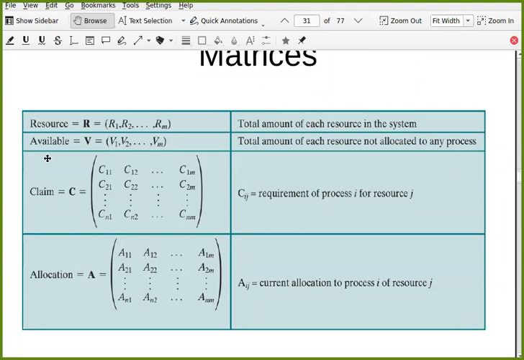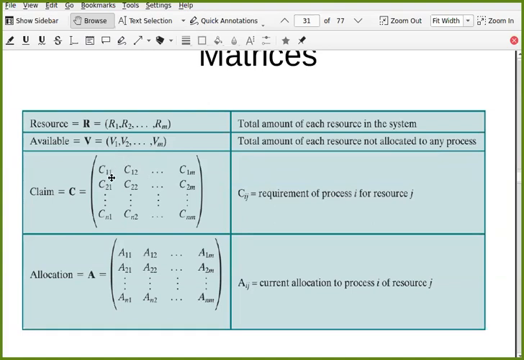Then you have the available vector, which we call V: of every type of resource, how many instances are available. There is a claim matrix. For each process and each type of resource, it gives the requirement. Cij is the requirement of process i for resource j. So C12 is the requirement of process 1 for resource type 2.